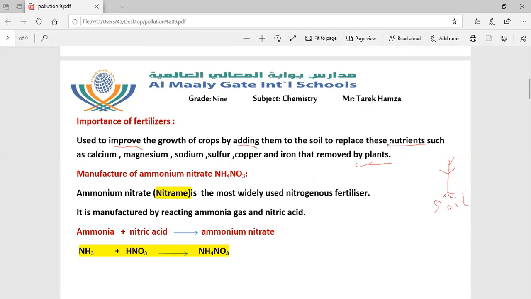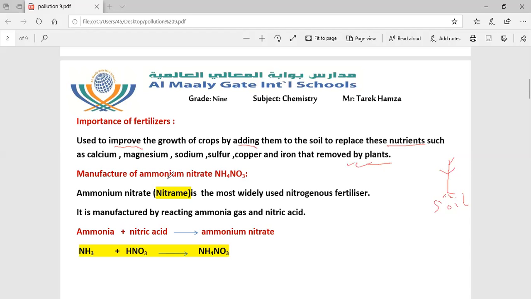Importance of fertilizer again. What is the importance of fertilizer? It is used to improve the growth of crops by adding it to the soil to replace nutrients such as calcium, magnesium, sodium, sulfur, copper, and iron that are removed by plants.